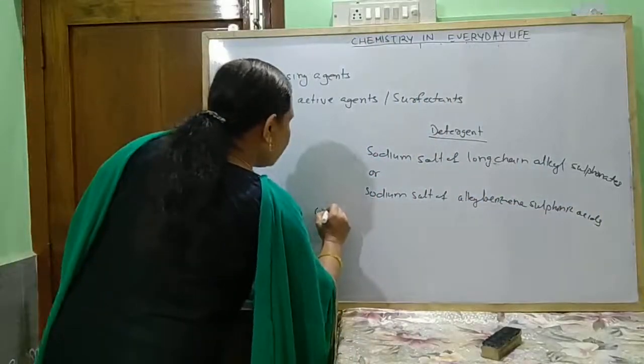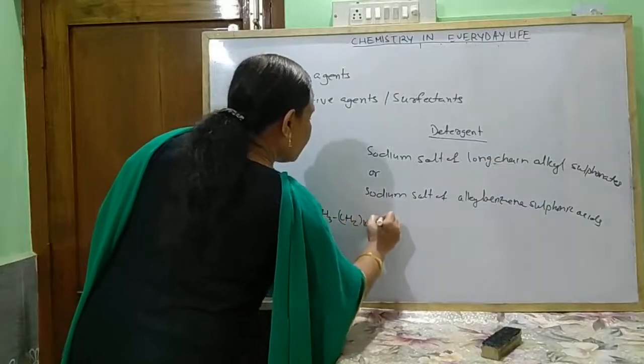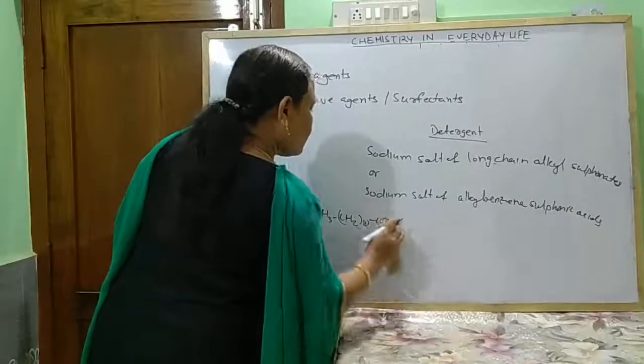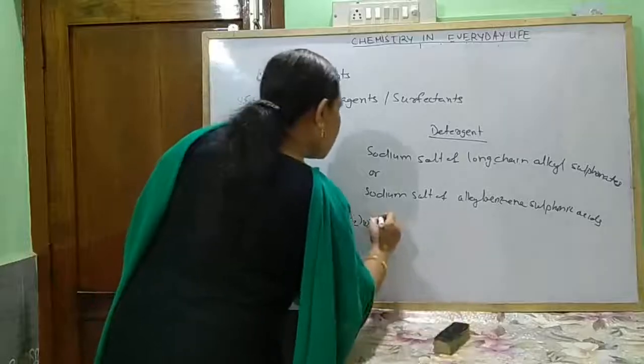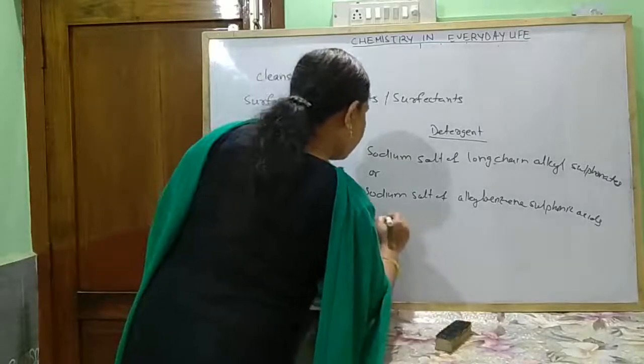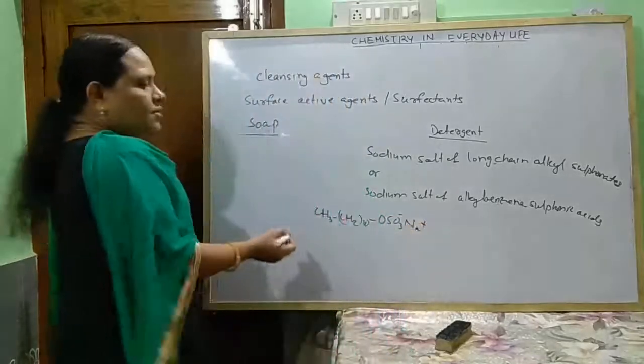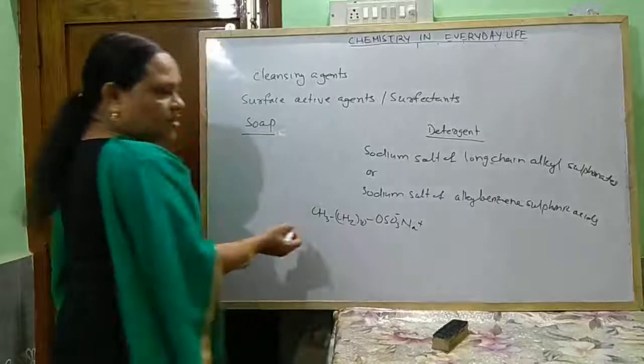For example, CH3(CH2)10CH2OSO3Na. So this is known as a detergent.